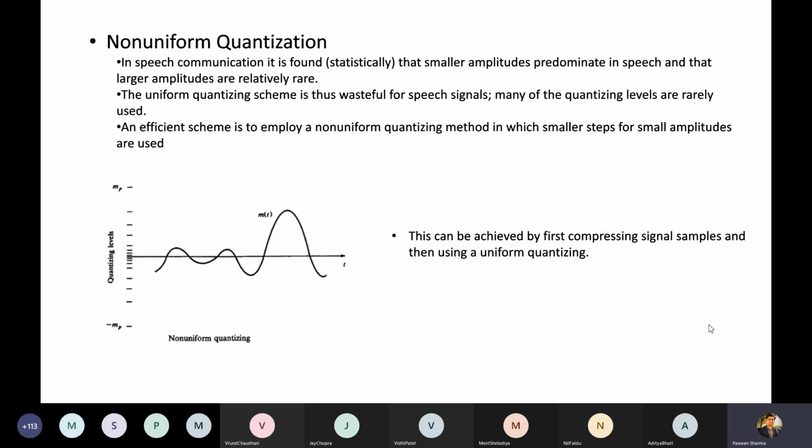Okay, so let me ask. Who is this? Trushil, can you tell what is non-uniform quantization and why we should focus on it?